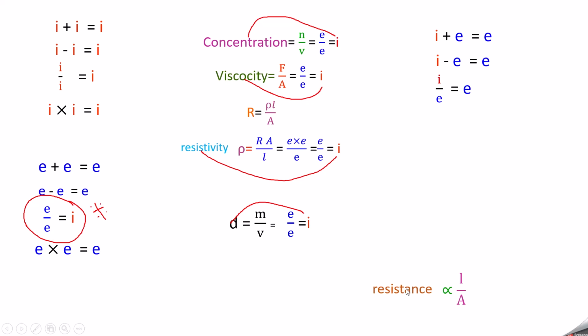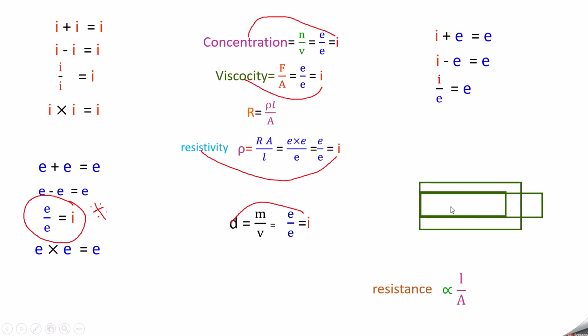We are saying the resistance is an extensive property because the resistance is directly proportional to length and inversely proportional to area. So when you take a rod, when there is an electron movement from this point to this point, what will happen? When the electron moves, there is an opposition to the movement of the electron. That is what we call resistance. So when the length of the rod increases, the resistance will also increase because there is an increase in mass. When the area of cross section of this rod increases, the resistance decreases. So we can say that the resistance depends on the matter, length and area. So it is an extensive property.